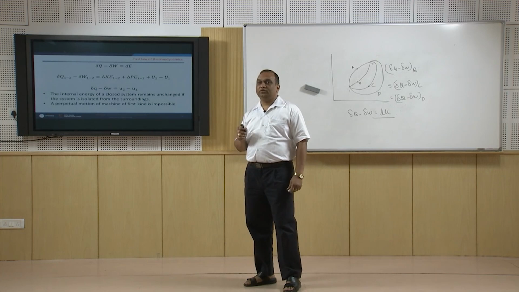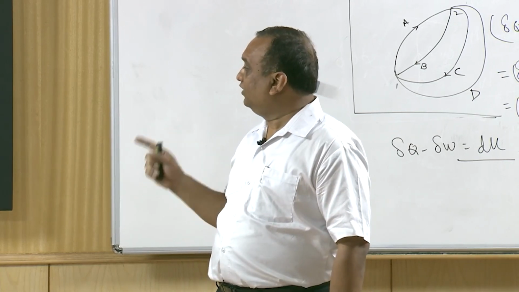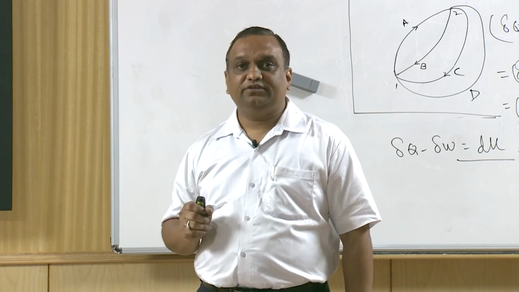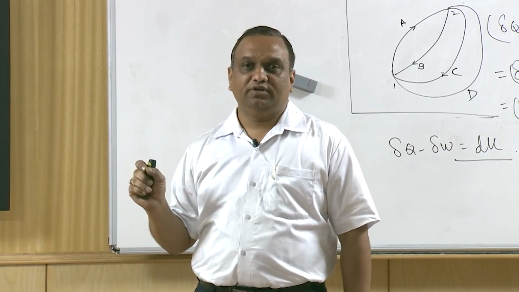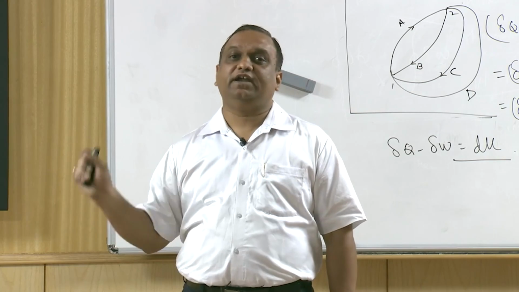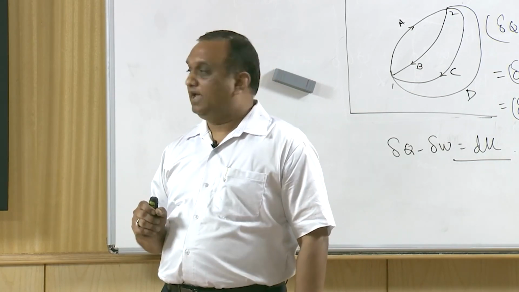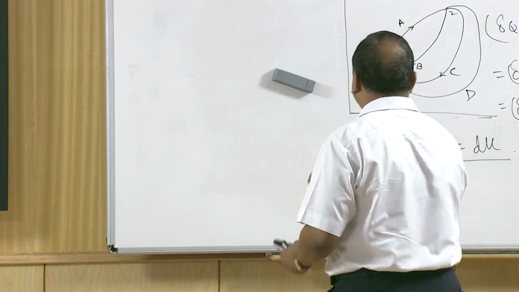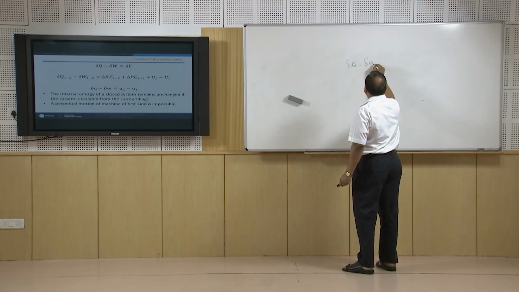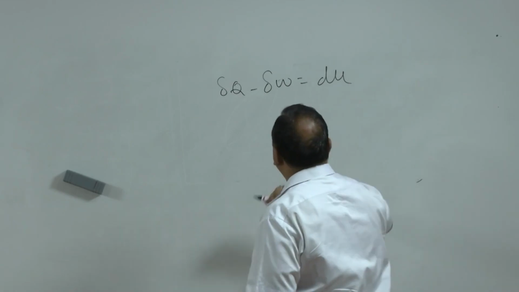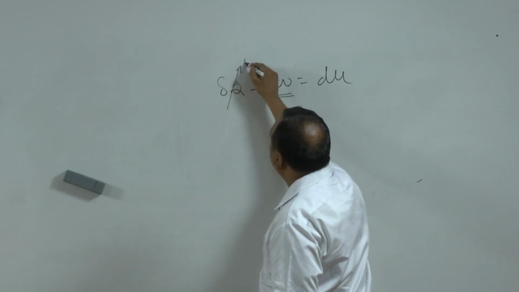Now a perpetual motion machine is an imaginary machine, and the first kind of perpetual motion machine means a machine which gives constant output without any input, and it works for infinite time. It gives perpetual output without any input, and this machine is not possible, because when we say delta Q minus delta W is equal to dU, you may get output without any input, so delta Q is 0.